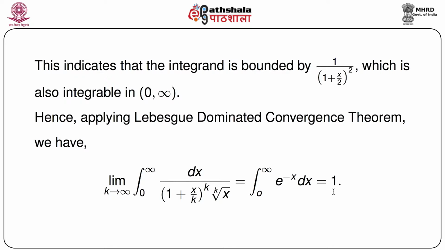Although the function is a little bit complicated looking, just the application of the dominated convergence theorem, or rather the Lebesgue dominated convergence theorem, after checking all the conditions, because all the conditions are satisfied here, we get the limit as a simple value, that is 1.